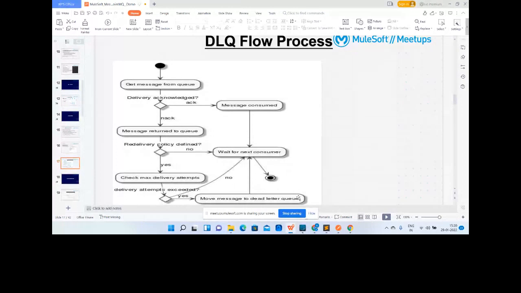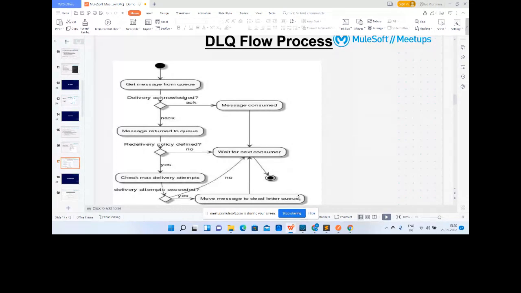Or there is another way, either we can create another flow which will fetch all these messages and send them to the parent queue, through which it can be processed in a different way by doing certain validations. And after correcting those issues, after performing the ETL, extraction, transformation, loading, we can send the message back to the parent queue, the main queue, for further processing.